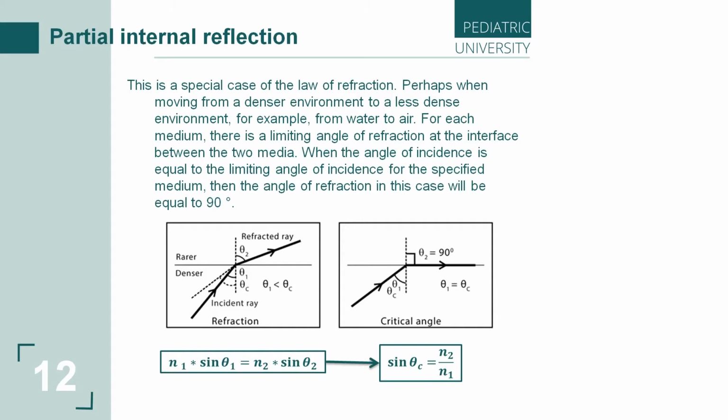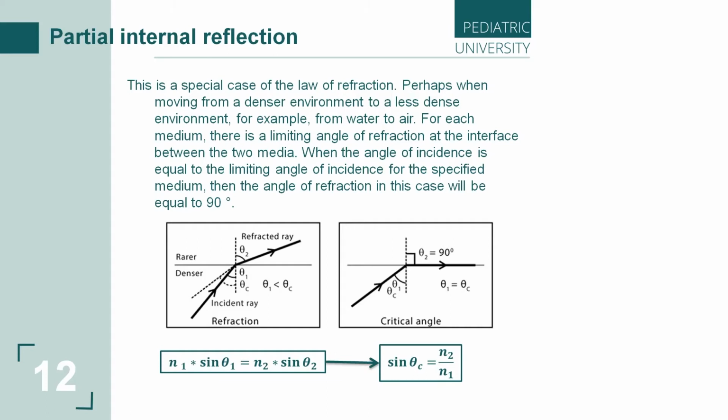We can increase this angle, and for each medium there is a special limiting angle, like a border angle. What is this? This is the critical angle, or limiting angle. If the incident angle is the same as the critical angle for this matter, what happens? The refracted angle will be 90 degrees.